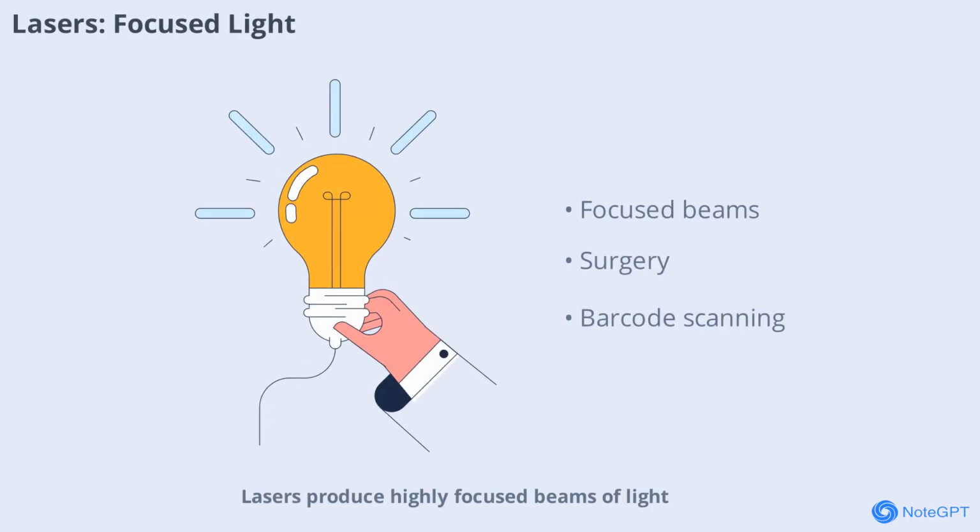Lasers produce highly focused beams of light used in everything from surgery to barcode scanners. By controlling the wavelength, lasers can cut, weld, or even correct vision. This precise use of the electromagnetic spectrum has transformed many industries.